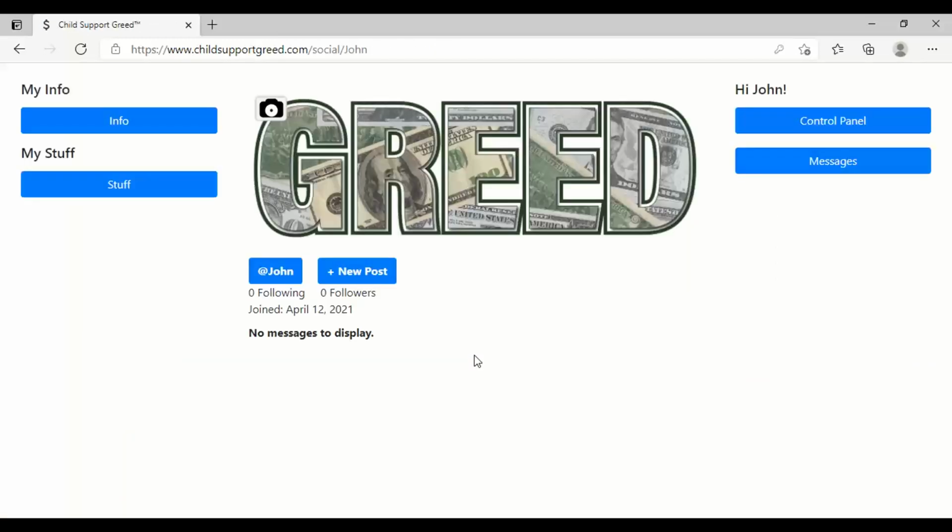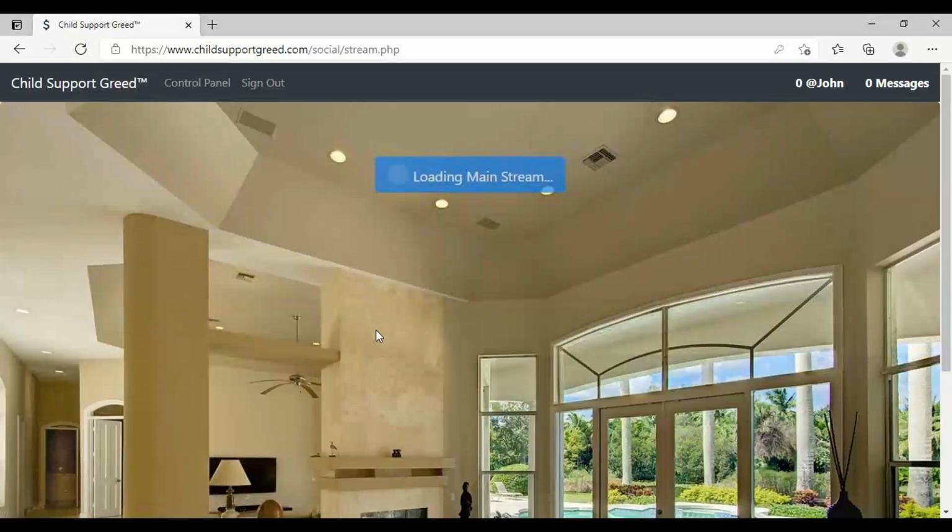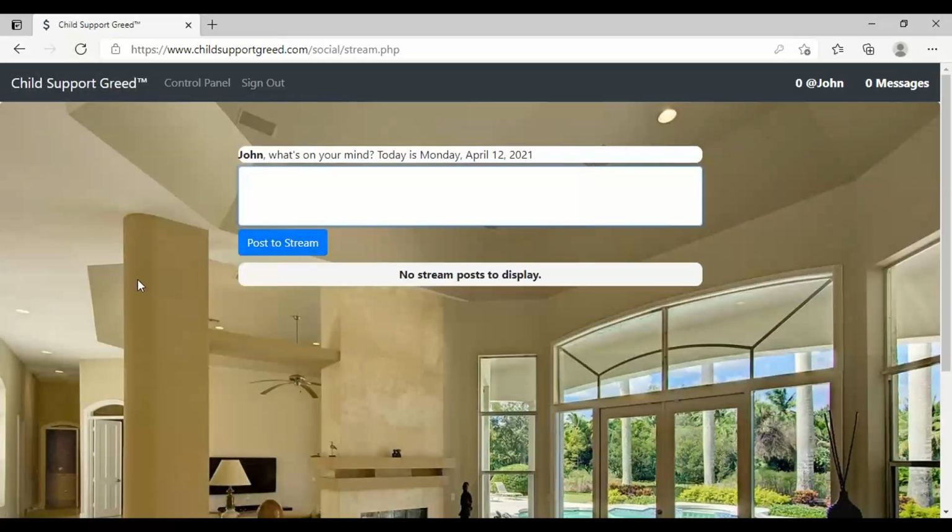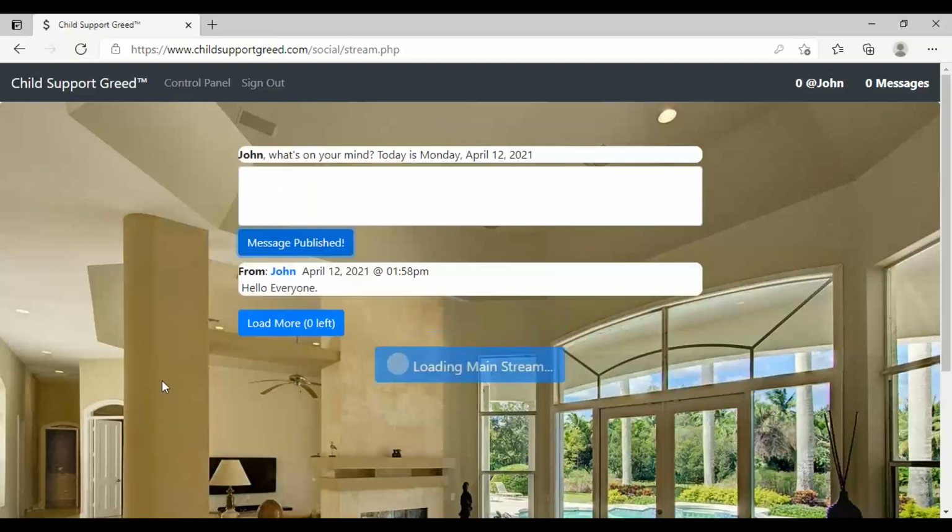So go to your page, click @John or @your username or plus new post. It will take you here. You put a message. So I'm going to say, hello, everyone. All right. Click post to stream. It's sending. And there it is. And of course, that could actually post faster, but I have this designed to make it take a couple of seconds before it posts.